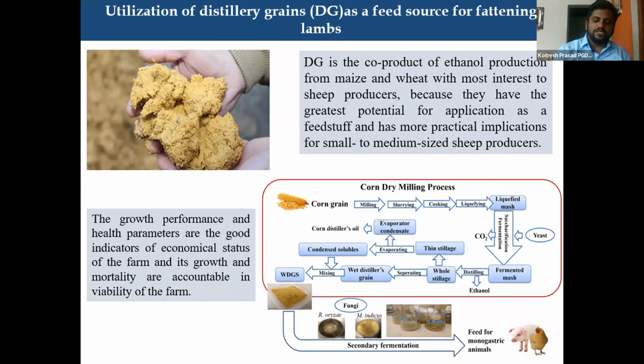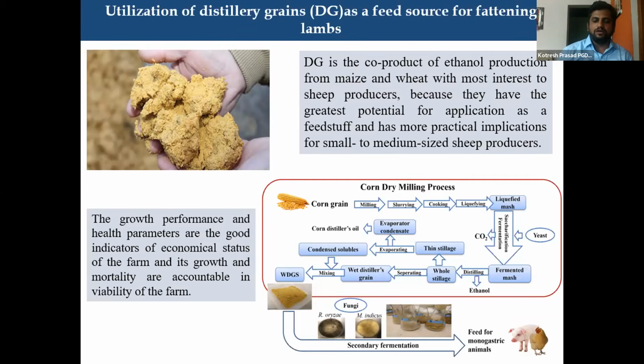We conducted an experiment where we found 20% distillers grains inclusion is better compared to 30% or 40%, because as we increase the percent of inclusion of wet distillers grains, there are many adverse effects on the rumen. There will be diarrhea because of high water content in it, and then bloatiness. So all these problems can occur. So up to 20 to 25% we can include in the feed.